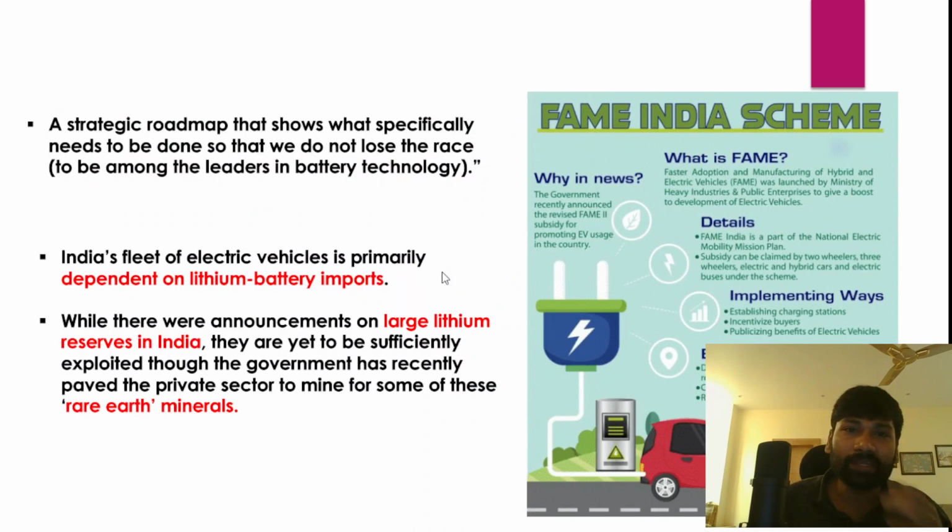And in fact, we have a comprehensive strategic roadmap that shows what actually needs to be done over a period of time. So how can we become a leader in battery technology over a period of time? That will be focused through a strategic roadmap.